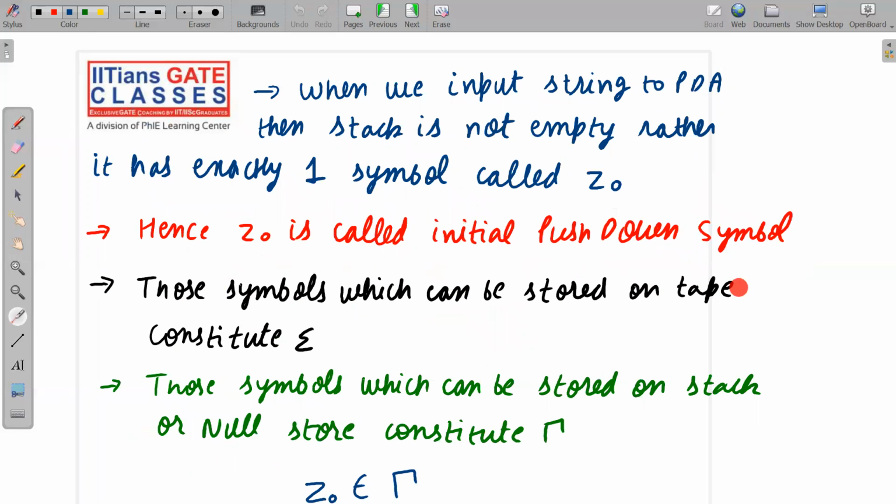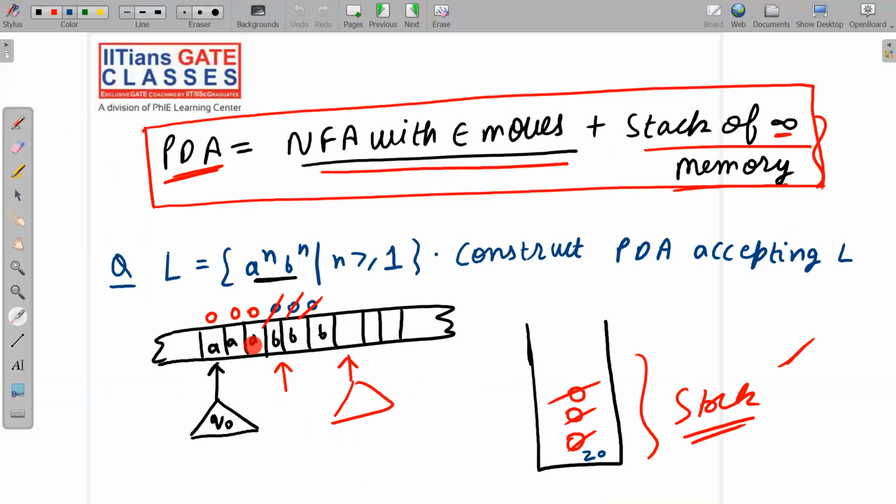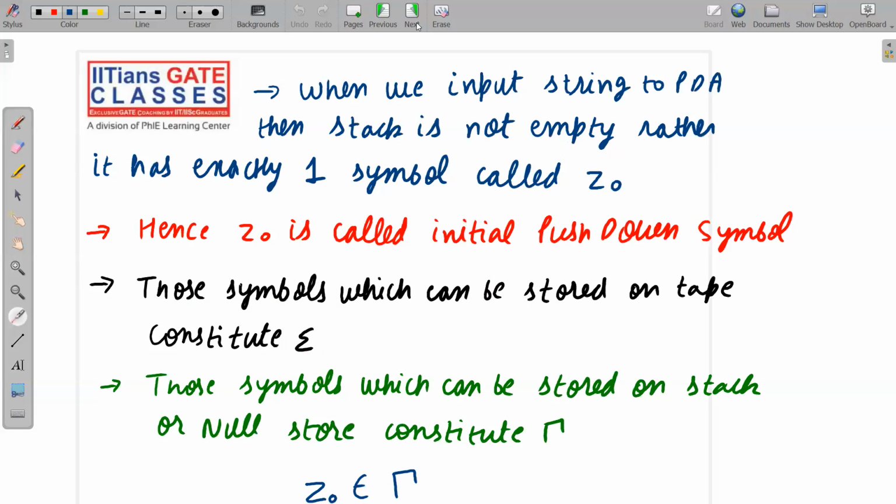Next, those symbols which can be stored on the tape constitute sigma. Obviously, whatever we are keeping on the tape, the tape of infinite length, those symbols constitute sigma. Directly or indirectly, whatever we are keeping on the tape is nothing but the input string to the PDA. So the input string can be constructed from the symbols from sigma itself. I hope I have made the point clear. If you are not able to follow, please rewind the video and watch it again.